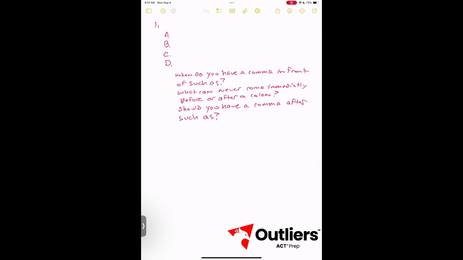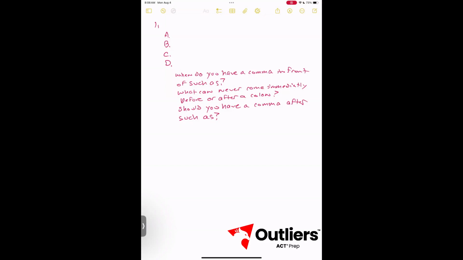Next thing you need to know, what can never come immediately before or after a colon? The answer to that is "for example," "such as," or "something like that." You can never have "for example," "such as," or "something like that" immediately before or after a colon. This one tricks a lot of students because "such as" will often immediately precede a list of things, and they associate the colon with a list of things, so they choose the colon. However, "such as" cannot immediately follow a colon, so you need to know that.